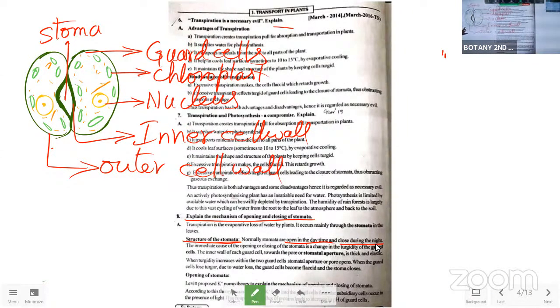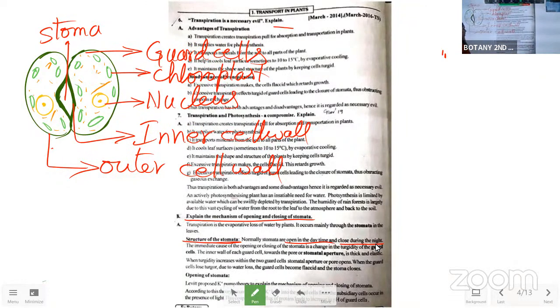The thick cell wall inside gives the elasticity for the guard cells to open and close the stoma. The opening and closing of the stomatal apparatus is done with the inner thick cell wall only. So this is how it opens and closes.